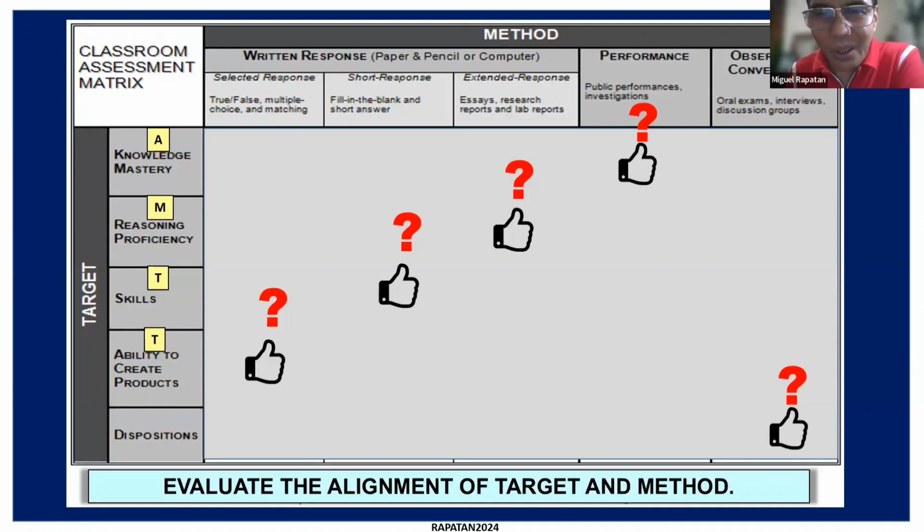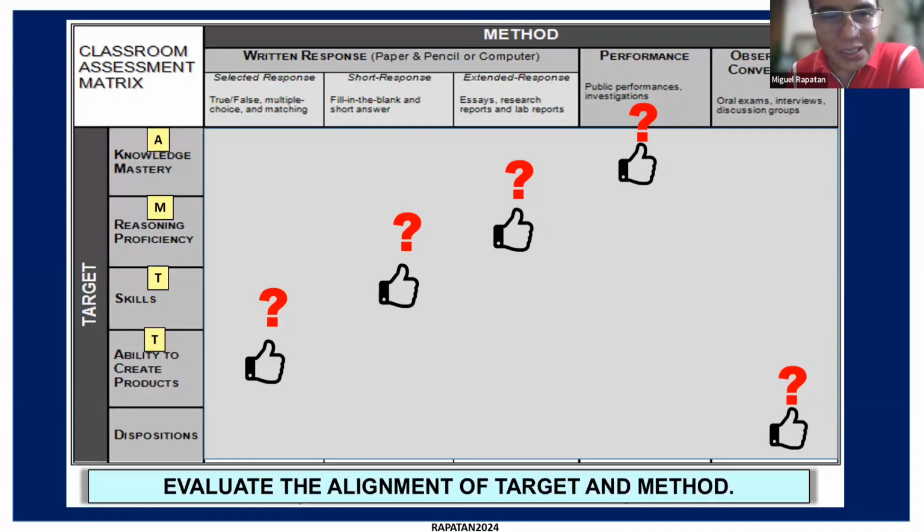For the target of, what do you call this? Wait, I think this got moved, no? For the target of knowledge mastery, the assessment method is performance. For the target of dispositions, the assessment method is observation and conversation.